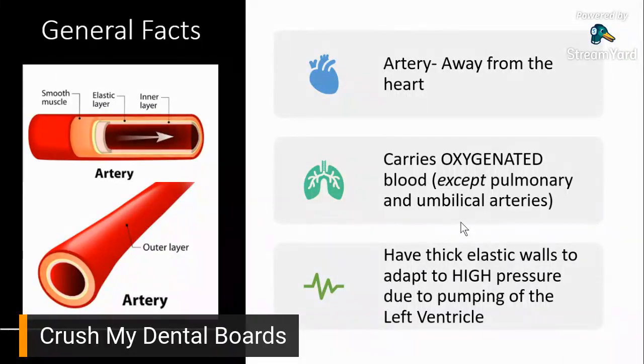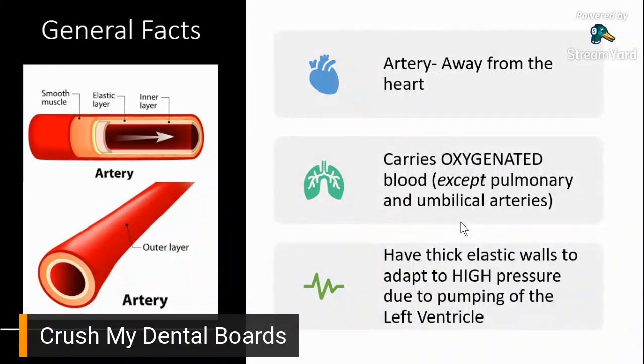And then, ano pang general fact regarding arteries? Arteries, because they carry oxygenated blood straight from the heart, have thicker elastic walls. Why do they have thick elastic walls? It's because of pressure. They have thicker elastic walls so they can adapt to pressure coming from the left ventricle. So, oxygenated blood would be coming from the left ventricle.